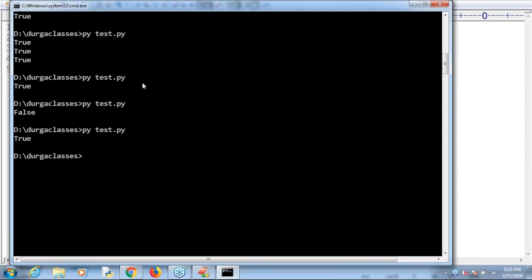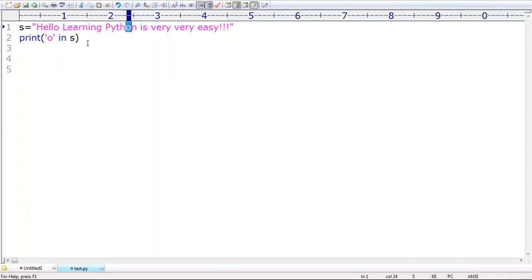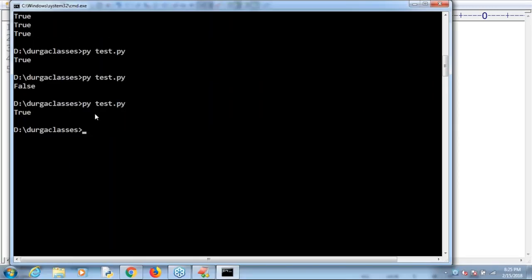So you can happily use a single character, because in Python there is no difference between a single character and multiple characters. Both are treated as the string type only. Remember that. Next.